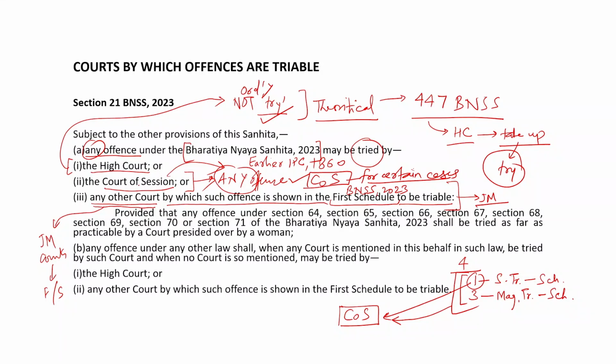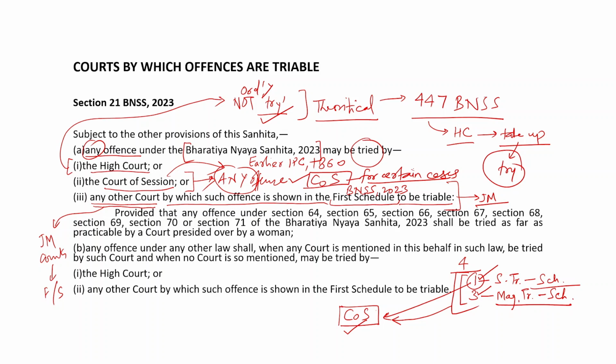Now, this provision that says the court of session may try any offence under Bharatiya Nyaya Sanhita would make it possible for the court of session to try not only the offence which is session triable, but also these 3 offences which are shown to be magistrate triable in the schedule. So, that is the idea, that the court of session can theoretically try any offence under Bharatiya Nyaya Sanhita.